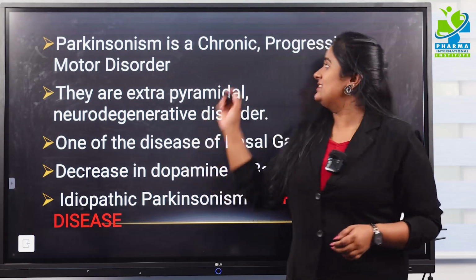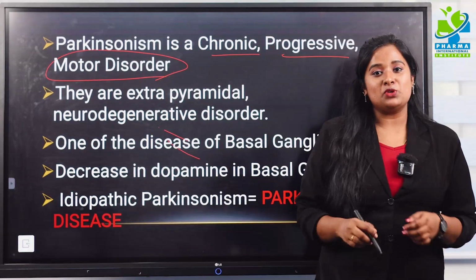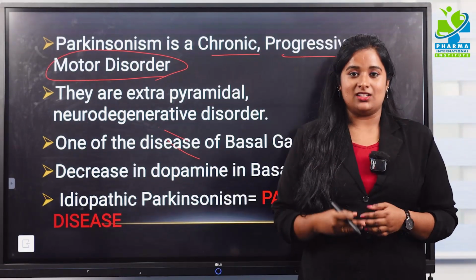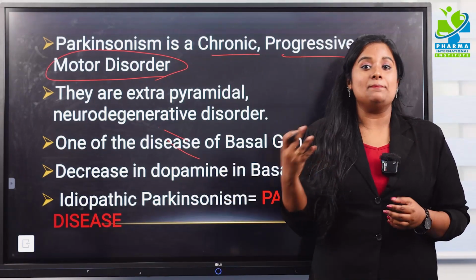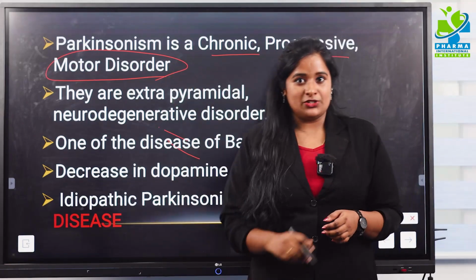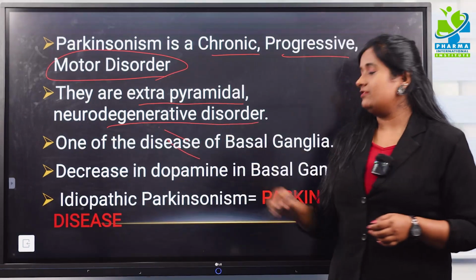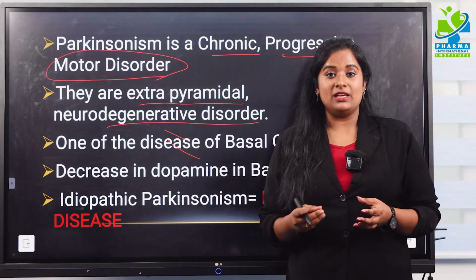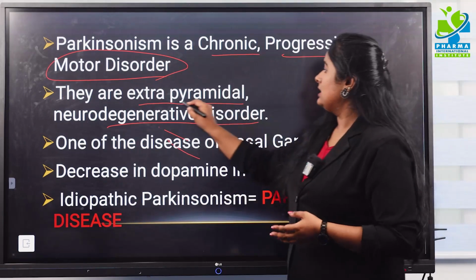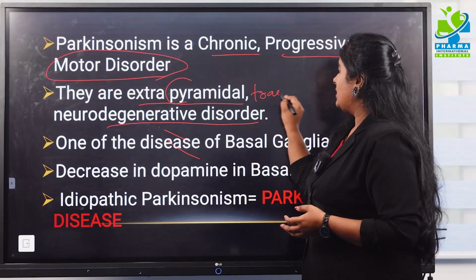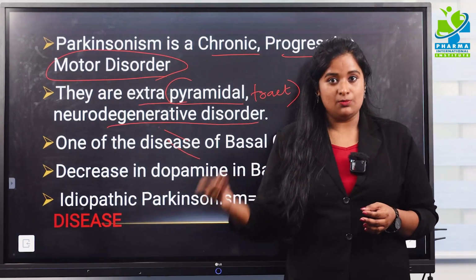Parkinsonism is a chronic progressive motor disorder. What do you mean by motor disorder? It is a movement disorder. That is, the movement of the person who is affected by Parkinsonism is impaired. So that is motor disorder. They are extrapyramidal neurodegenerative disorders. Extrapyramidal means a group of movement disorders which affect the brain outside the pyramidal tract, which is responsible for the voluntary motor movements.